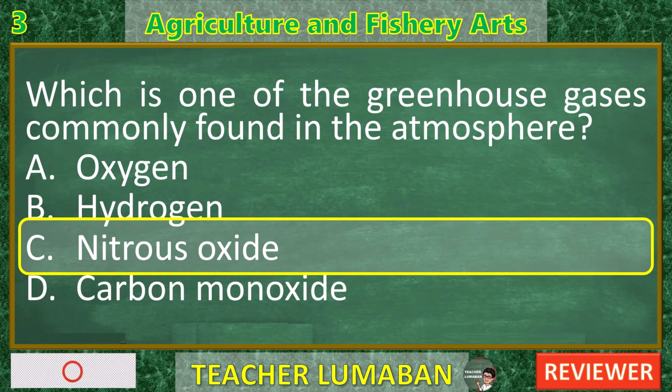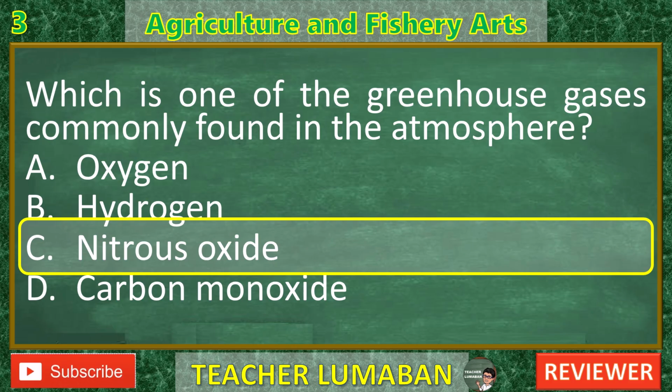B. Hydrogen. Incorrect. Hydrogen is not commonly found in large quantities in the Earth's atmosphere, and it is not considered a greenhouse gas. While it can play roles in some atmospheric reactions, it does not significantly contribute to the greenhouse effect.